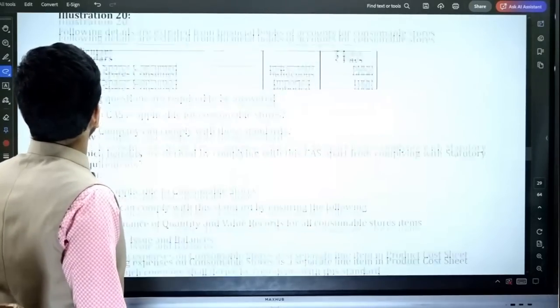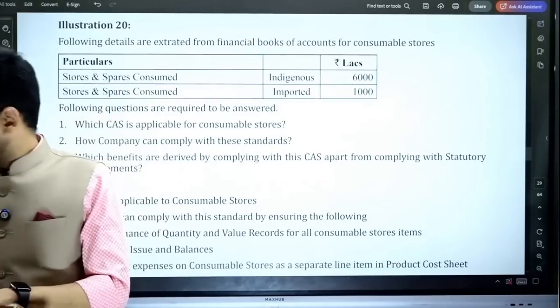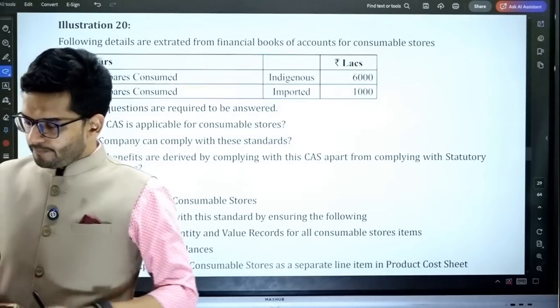Okay, 2707. Okay, sir, got it. Let's move on to illustration number 20.